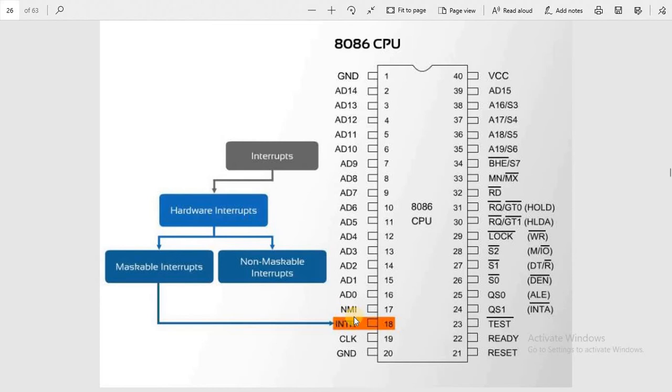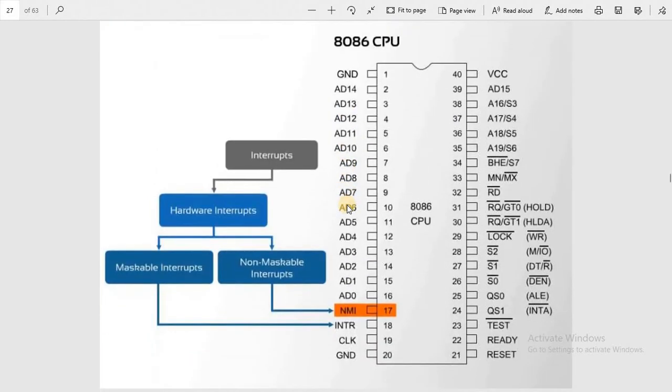In the non-maskable interrupts, we have pin number 17. When the NMI pin is set to 1, it will be called for the execution of interrupts of this type. This is the NMI. The NMI pin 17 will be called for the non-maskable interrupts.